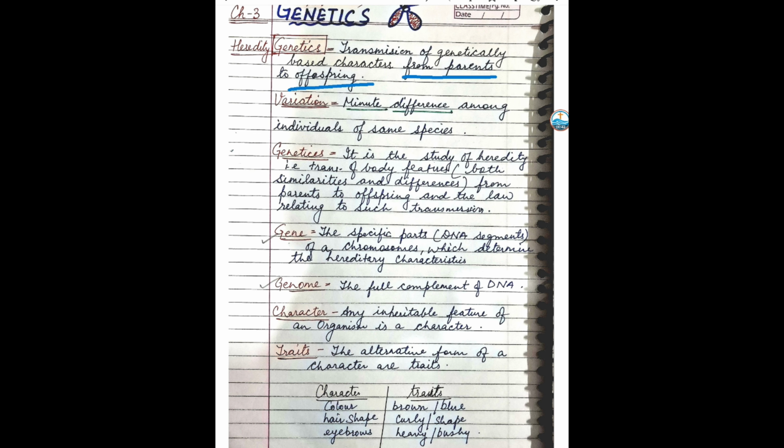Here are a few terms we are going to discuss, and what these terms mean. Variation. What is the meaning of variation? Variation means a very minute difference among individuals, because human beings as a species share many characters or traits among themselves. So human beings are in which species? They are in the species called Homo sapiens. All right. So there is a very small difference between the variations of individuals of a species.